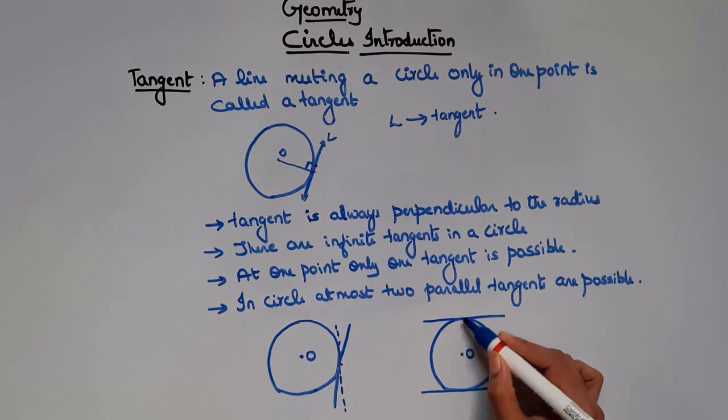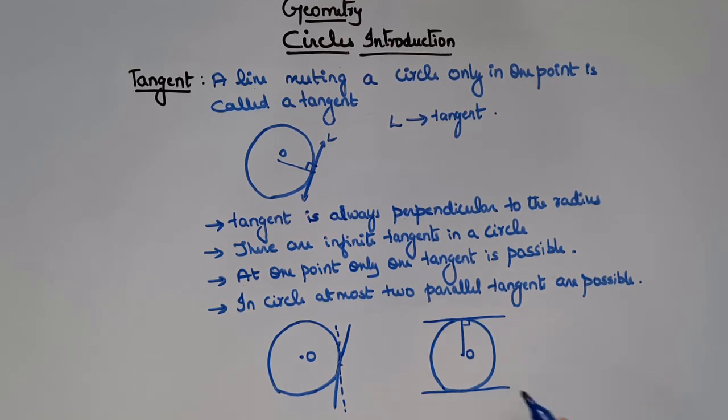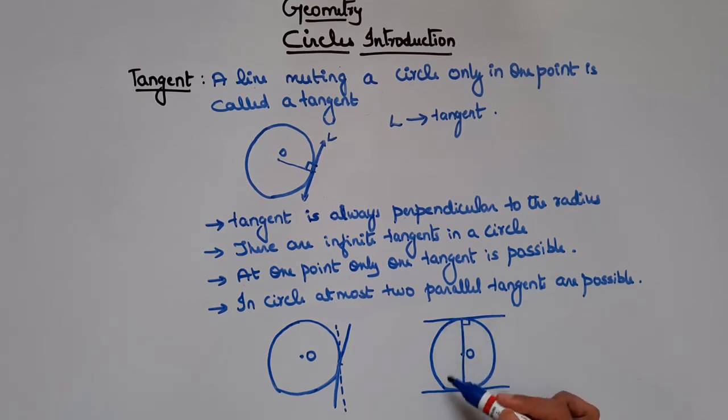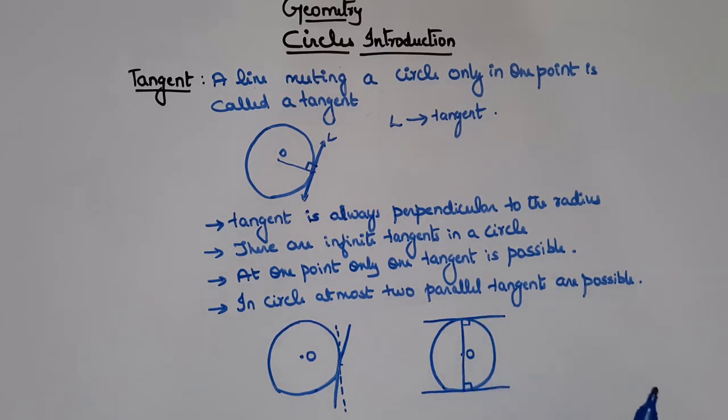If you join the radius to the tangent, we know it's perpendicular, right? Similarly in this case also, this is the radius and this is the tangent, so this will be perpendicular. So you cannot draw one more tangent that is parallel to these two tangents, right? So at most there will be only two parallel tangents.